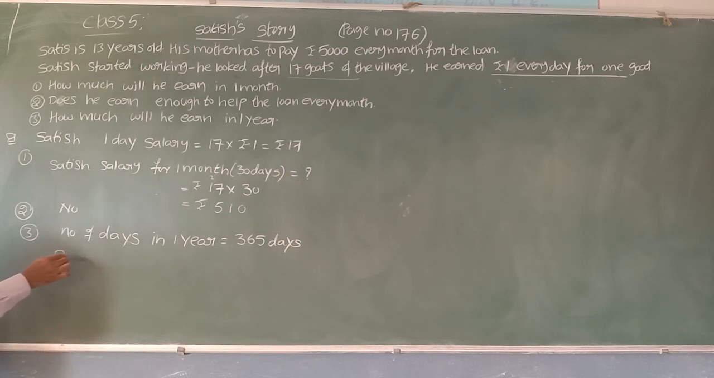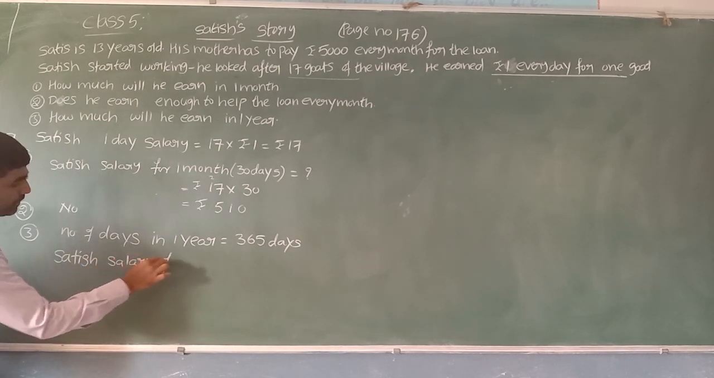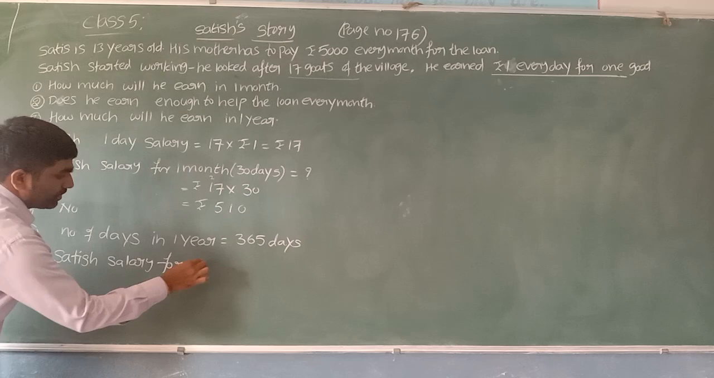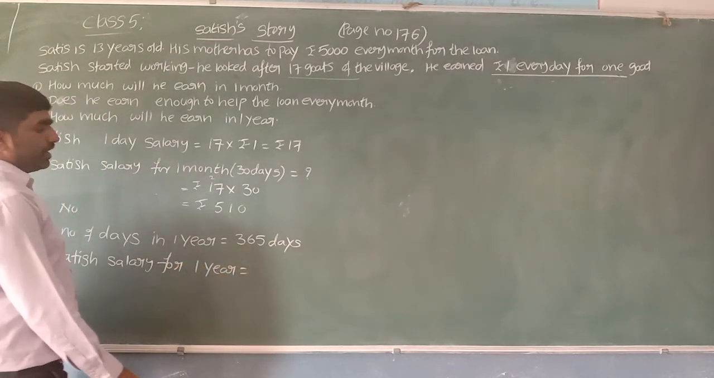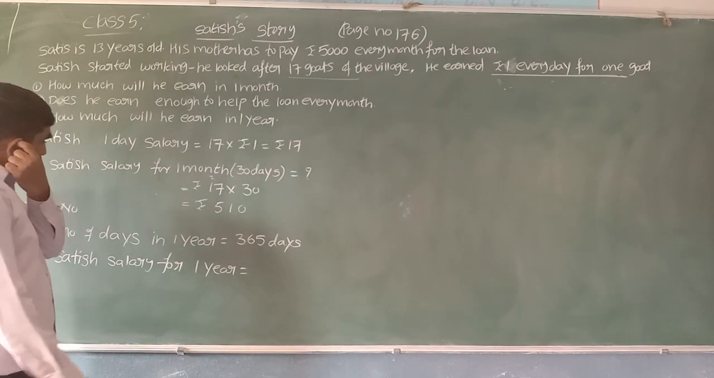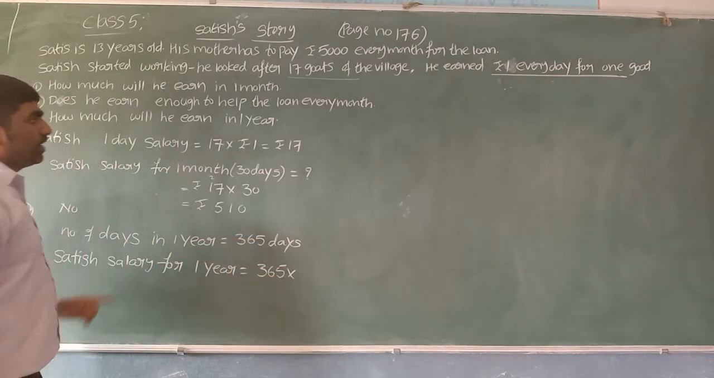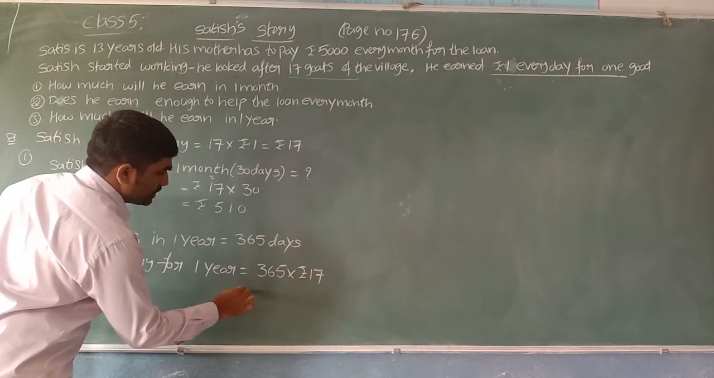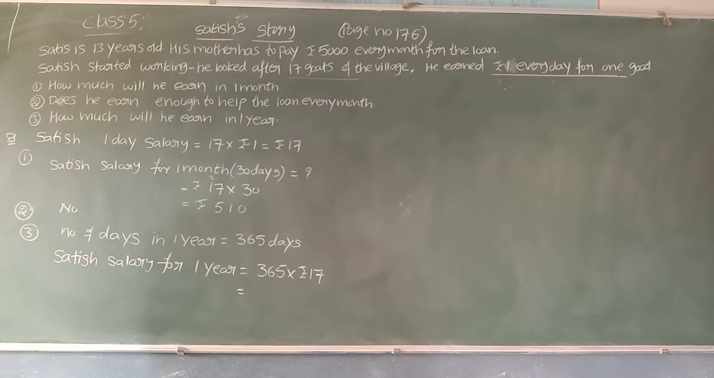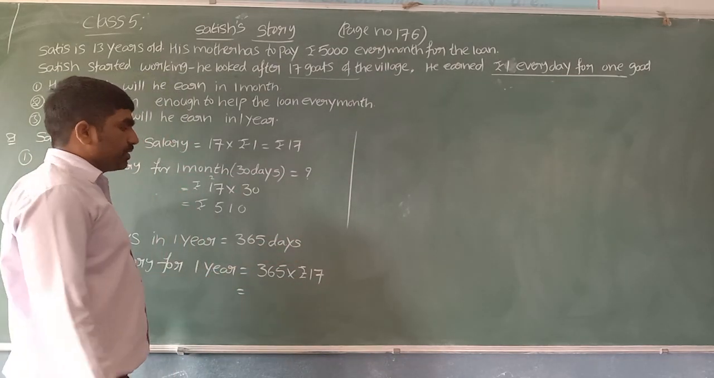So we can write now Satish's salary for 1 year. Satish's salary for 1 year is equal to, so 1 day amount is what? Total 365 days into 1 day salary, rupees 17. Multiply both, we will get the salary of Satish for 1 year. Let us multiply both.